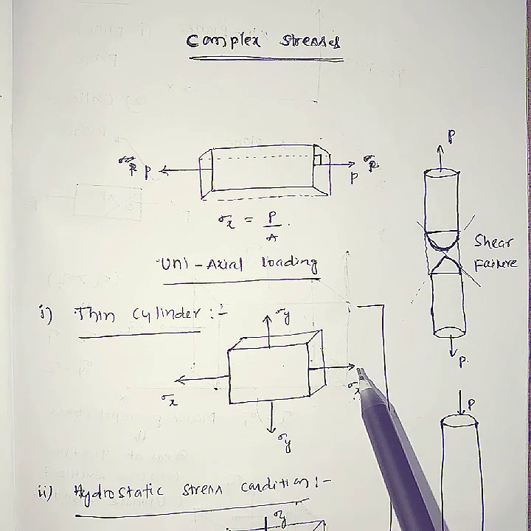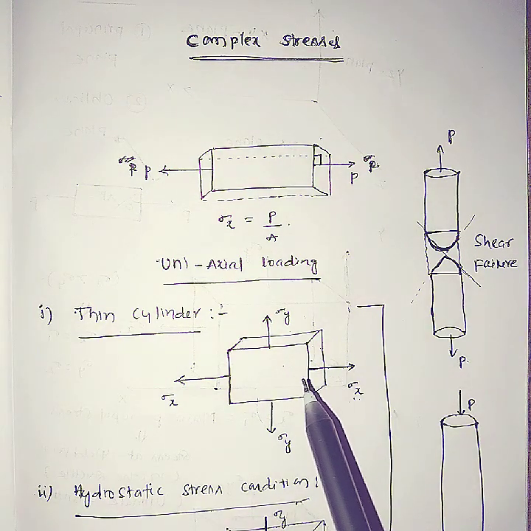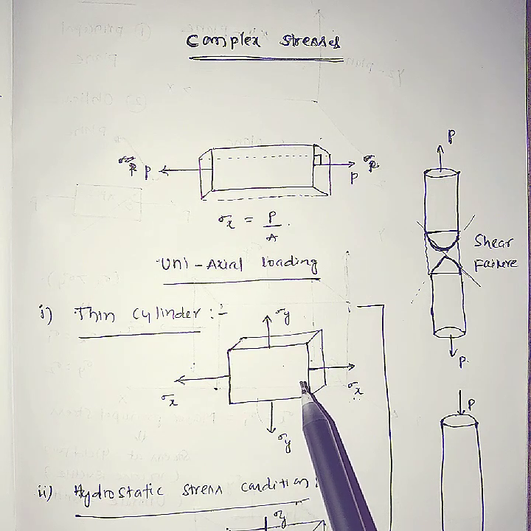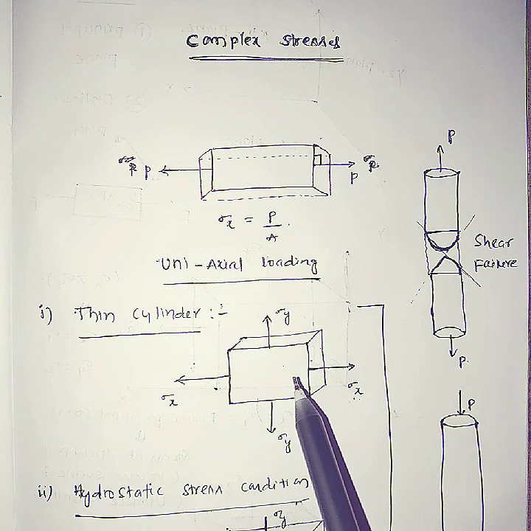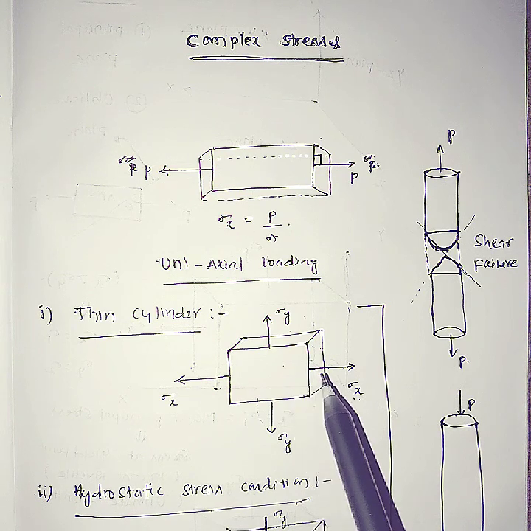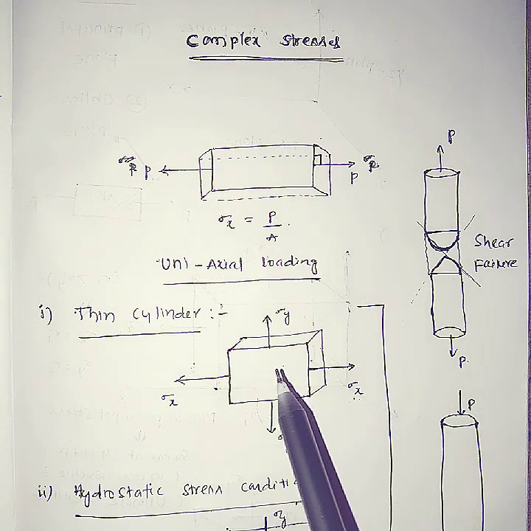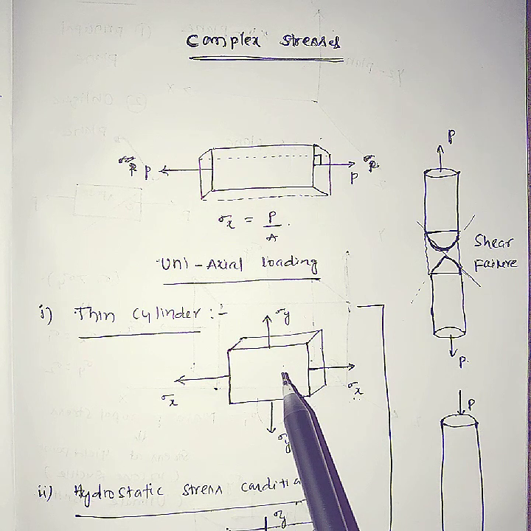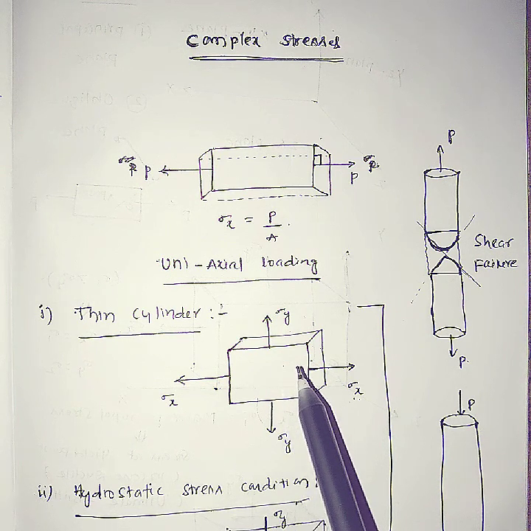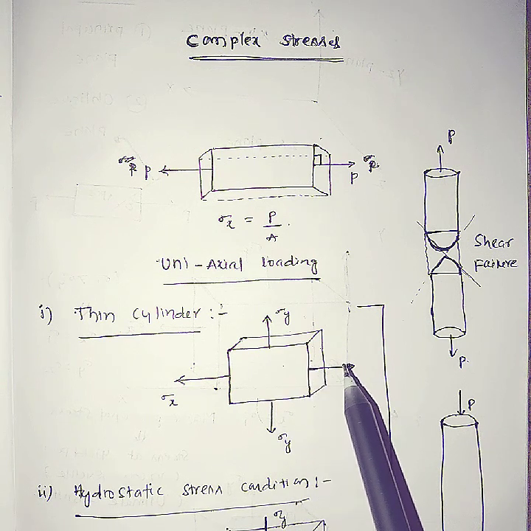What is the use of these principal stresses? Based on the principal stresses and the material, you decide how much load to apply. Suppose you consider a ductile material: how much load will be applied? In a brittle material, how much load will be applied? Finally, to maintain safe conditions, these principal stresses will be applicable.